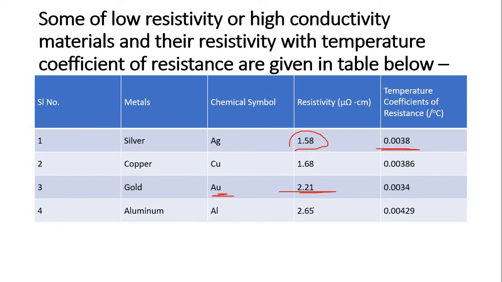Aluminium sign is Al, its resistivity is 2.65 and temperature coefficient is 0.00426. From this table, we conclude that silver has a very low resistivity, which means it has a high conductivity. When a very highly conducting material is required, we use silver. Silver is very costly, so where cost is a must consideration, we use copper as a conducting material.